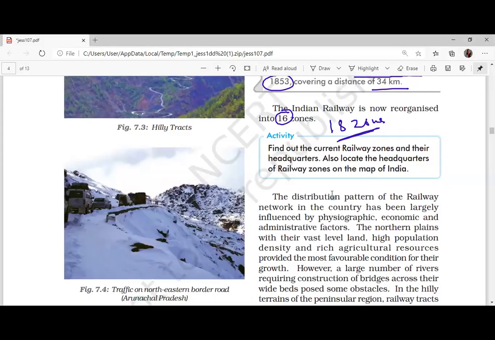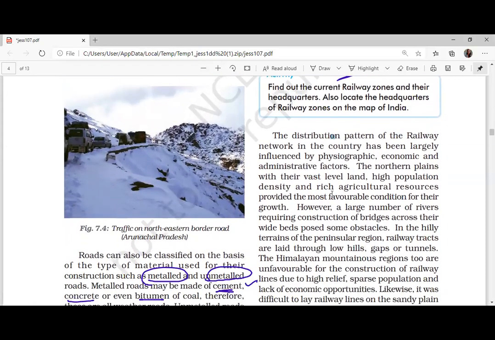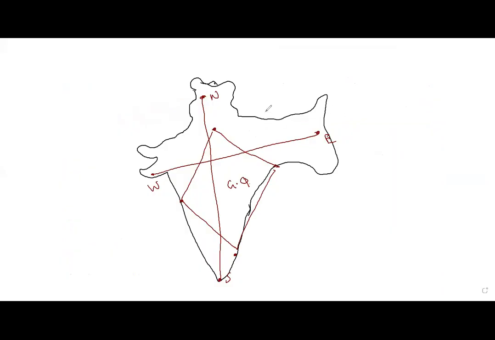This question is getting repeated. They are asking about railway zones, so read and memorize this properly. If you want, you can also learn through a map. You can draw a map. Bombay is here, for Central as well as Western. Then Kolkata: three zones are coming in Kolkata. One is Eastern, South Eastern, and Metro.